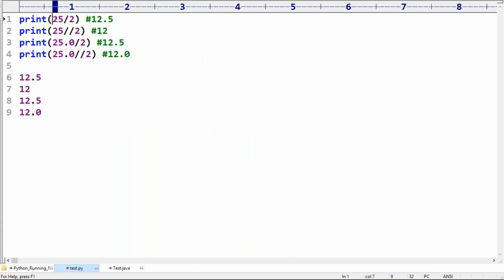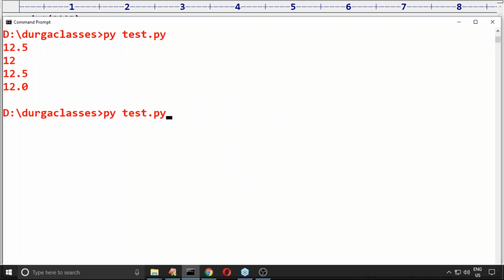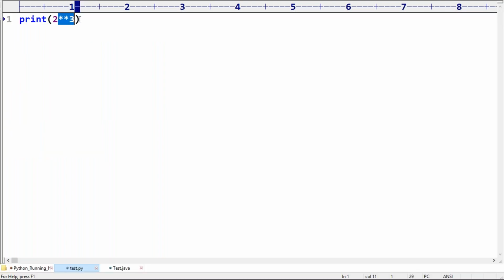Nothing is there to discuss. 2 power 3, by default we are going to get 8. The double star is the power operator, to power something. Suppose 10 square, if I take 10 power 2.0, what answer will we get now?